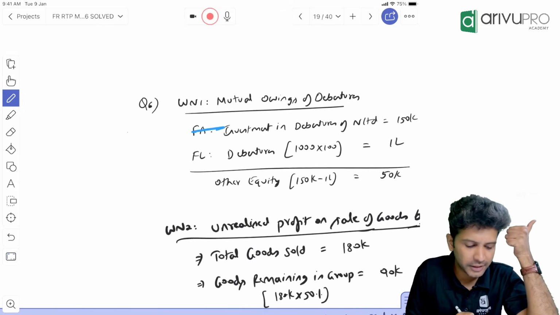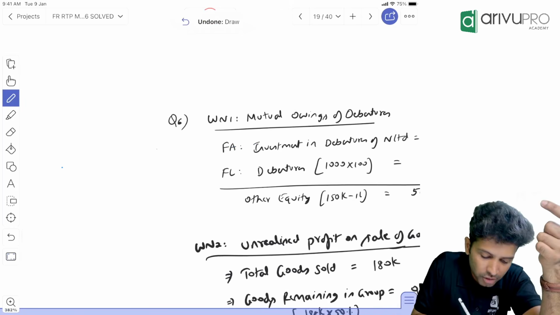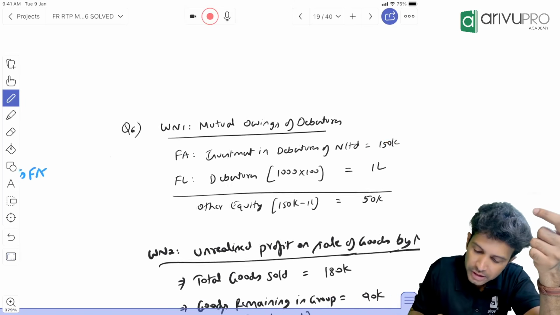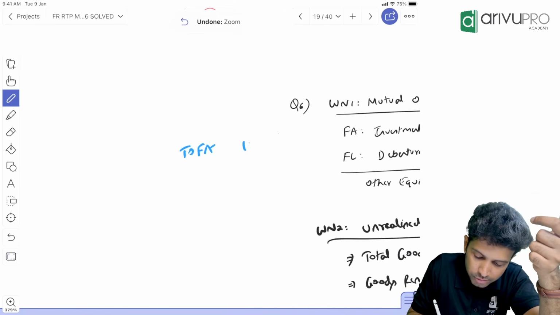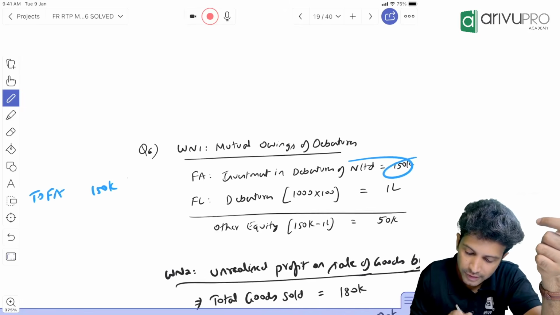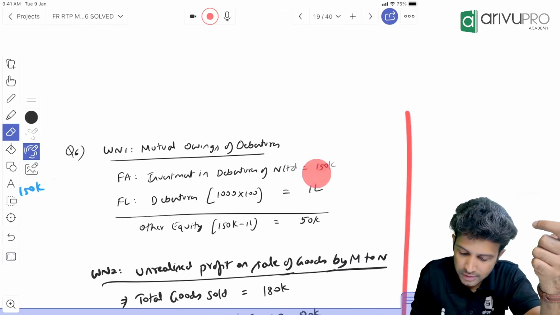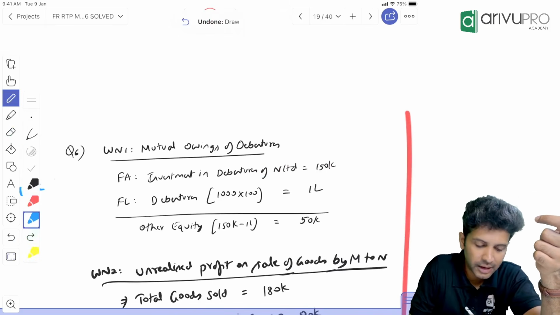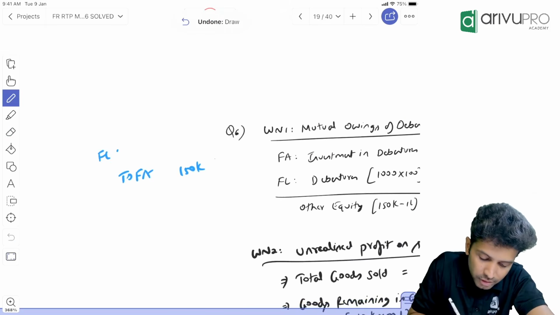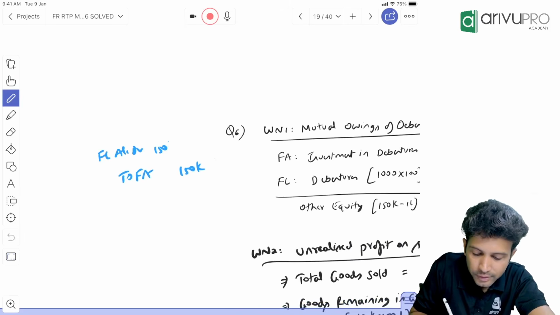Now financial asset we need to cancel. Asset has debit balance. How do you cancel? You credit it. To financial asset you will credit by 1,50,000. You also need to cancel financial liability. Financial liability has credit balance. How do you cancel? Debit it. So FL you will debit by 1,50,000.